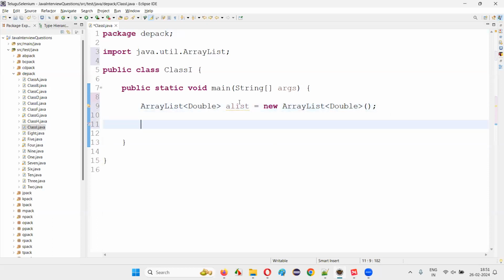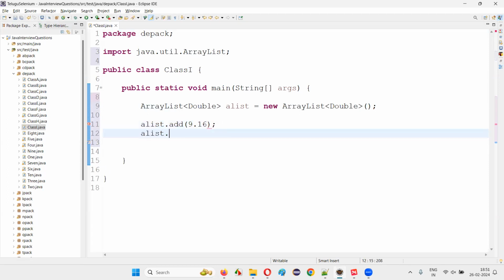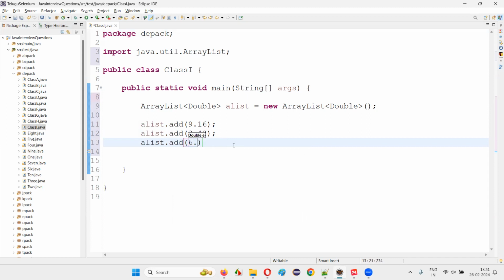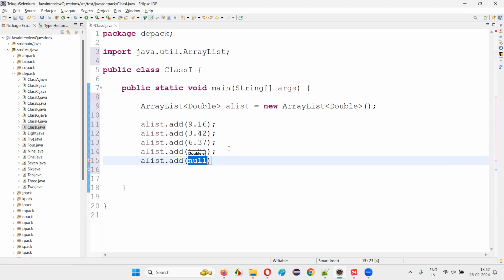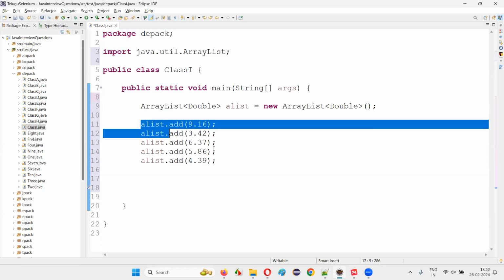Now to this array list, I would like to add some objects, that is double type objects. aList dot add of 9.16 is the first object I am adding. aList dot add of 3.42. aList dot add of 6.37, aList dot add of 5.86, then aList dot add of 4.39. Like that, some objects I've added to the array list.